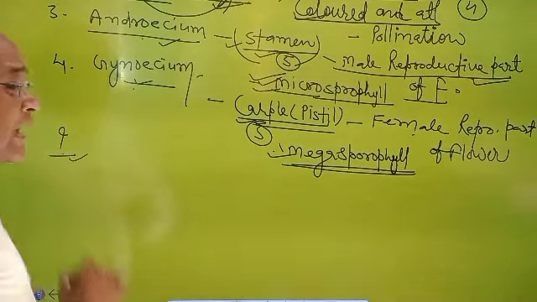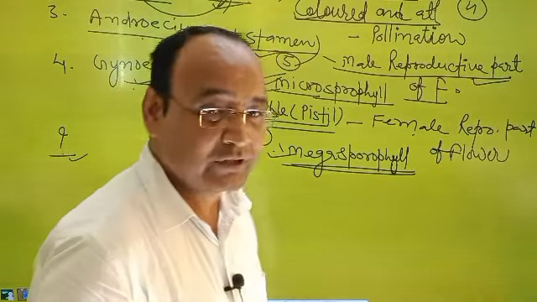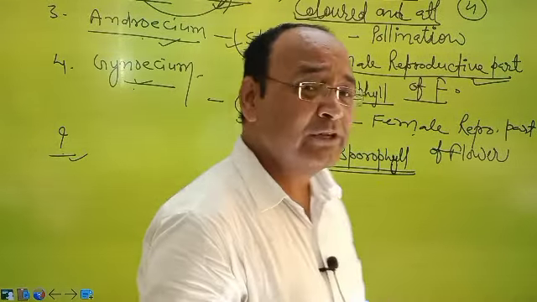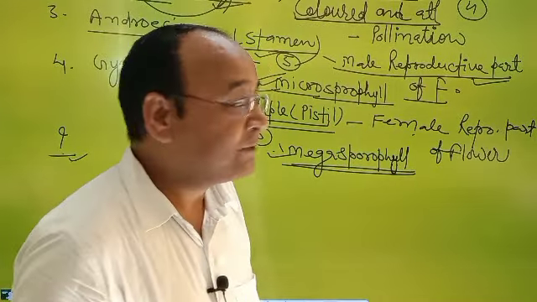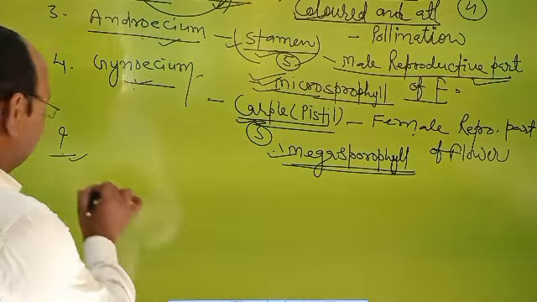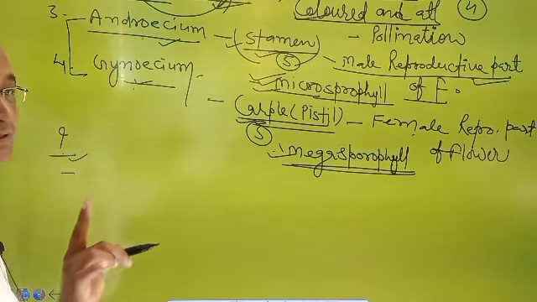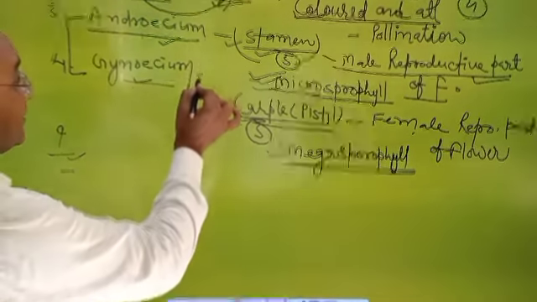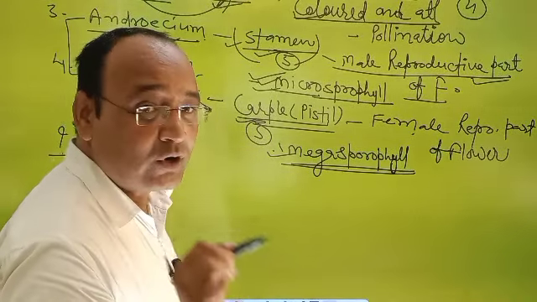Next, what is the time of flowering? After the completion of vegetative growth, it means well developed root, stem and leaves, then the flowering process is present in the plant. In the next class we will discuss androecium and gynoecium, because androecium and gynoecium are related to sexual reproduction of the plant or flower.